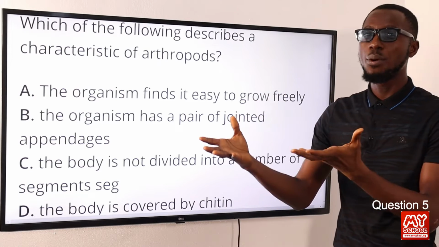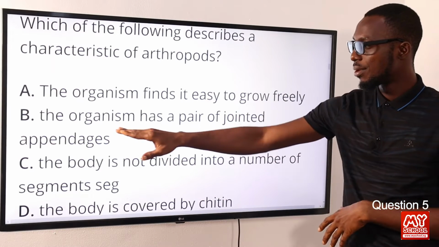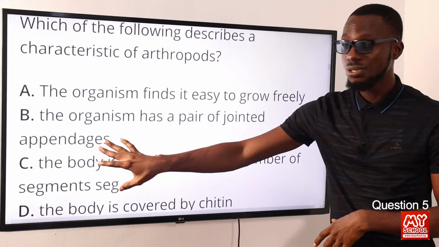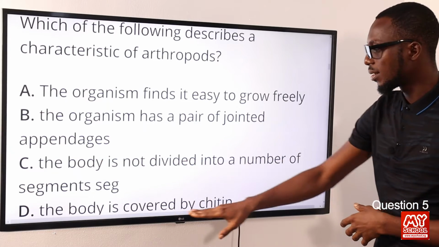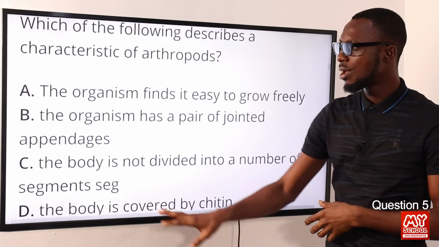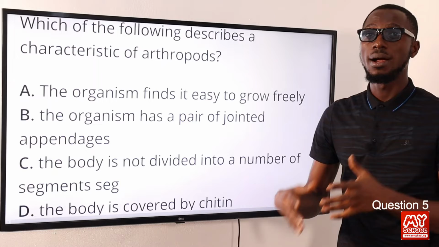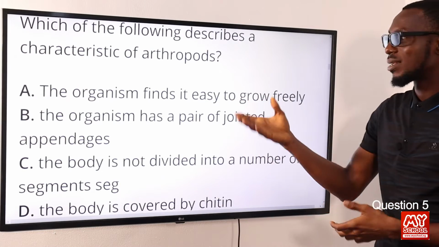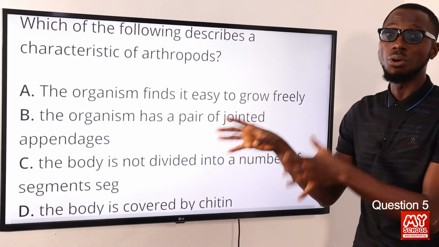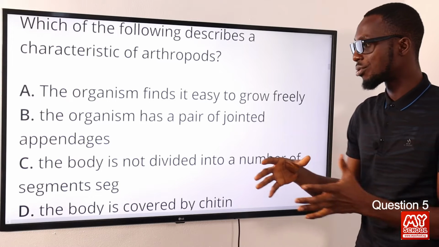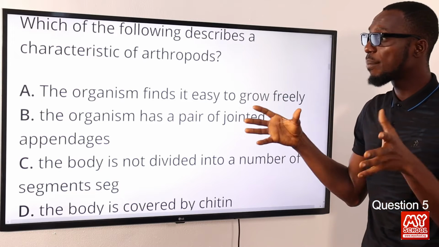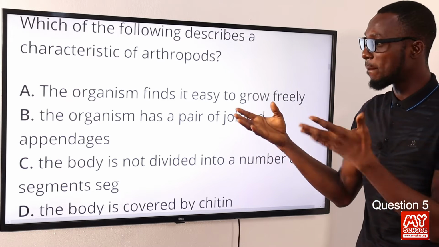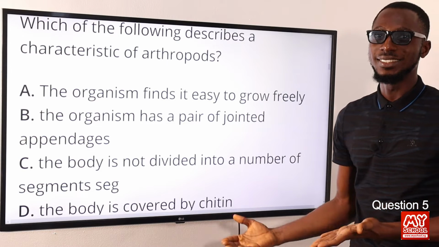So the viable options that we have here, there are 2: a pair of jointed appendages on each segment, and being covered by chitin. So option B and option D, they are valid. Option C is incorrect. Option A is not something that we can work with in the context of the JAMB examination. So the most viable options that I can present to us are option B and option D.